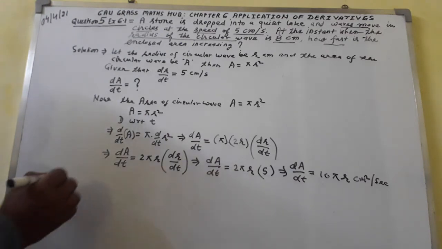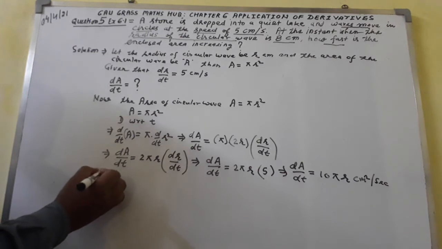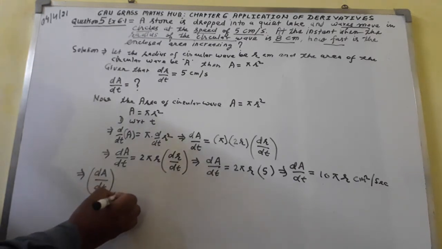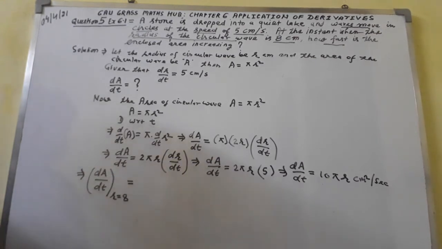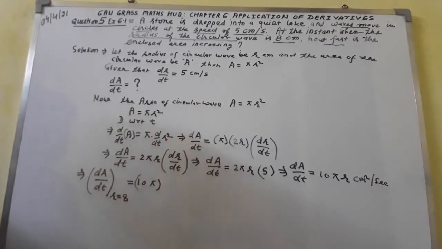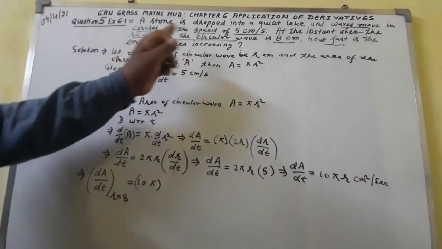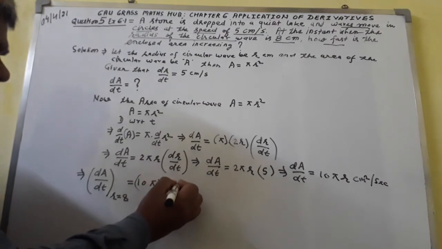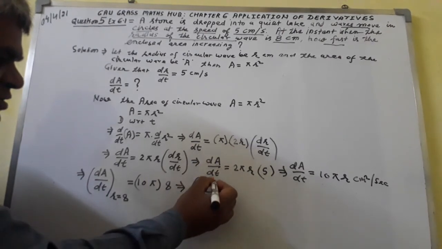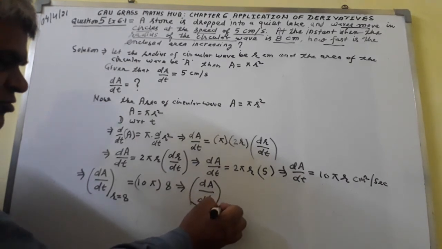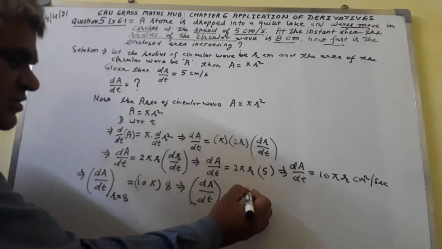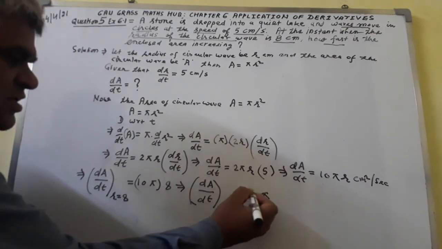Now dA over dt at r equals 8 equals 10 pi, in brackets the value of r, which I take from here as 8. So dA over dt at r equals 8 equals 10 times 8, which is 80 pi.